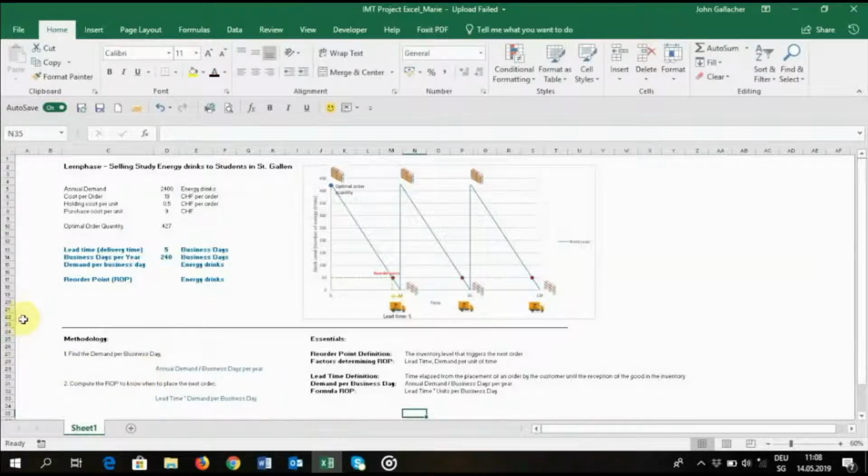Firstly, we compute the demand per business day. This can be done easily by taking the annual demand and dividing it by the number of business days in a year. The demand per business day, in this case, is 10 units, so 10 energy drinks then. Once we have this, we can compute the reorder point to know when to place the next order. Lead time multiplied by the demand per business day. And this means that Maximilian has to reorder stock as soon as his inventory level hits 50 units of energy drinks to prevent an out of stock situation.